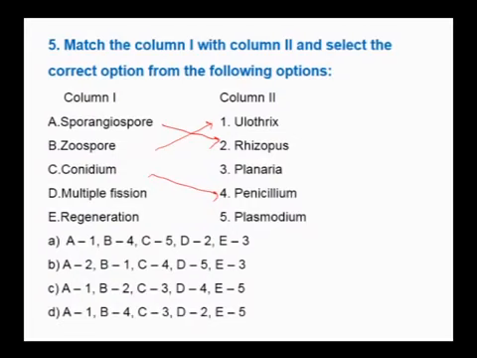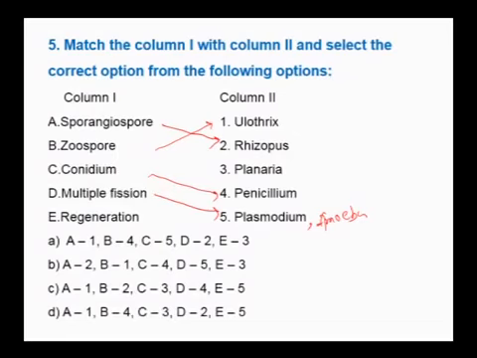When the conditions are not favorable, amoeba goes for multiple fission: encystation occurs followed by sporulation. Even in plasmodium, erythrocytic schizogony and hepatocyte schizogony are multiple fission. Therefore, multiple fission can be seen in plasmodium and also in amoeba.